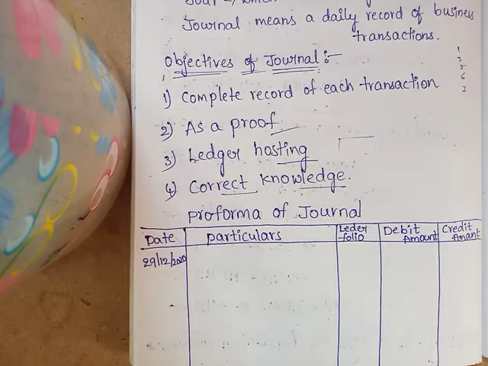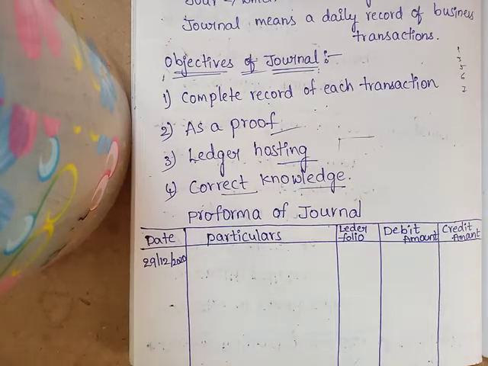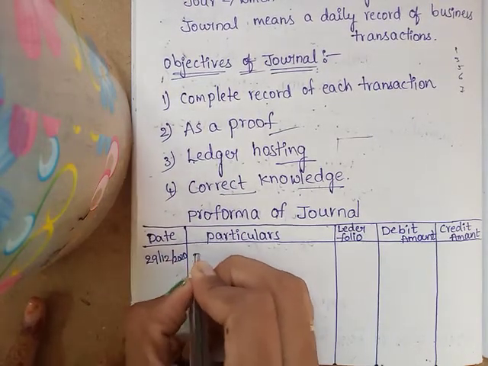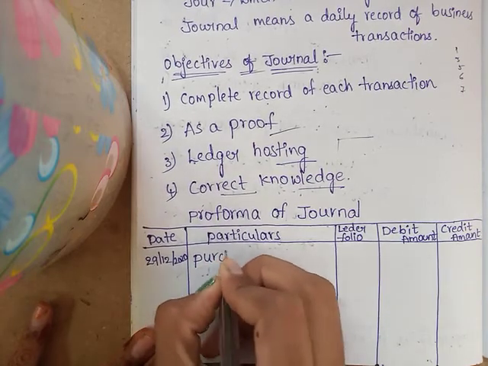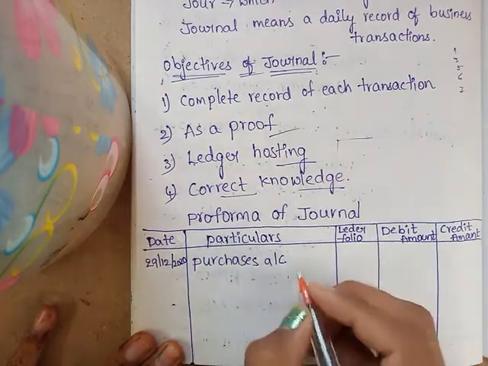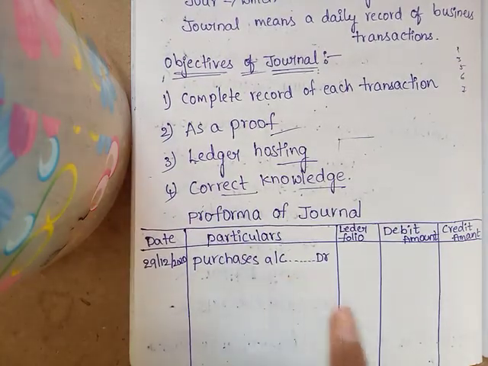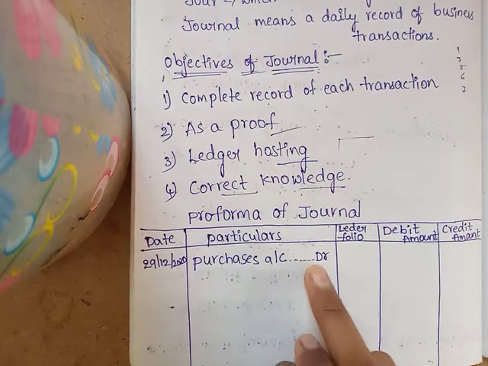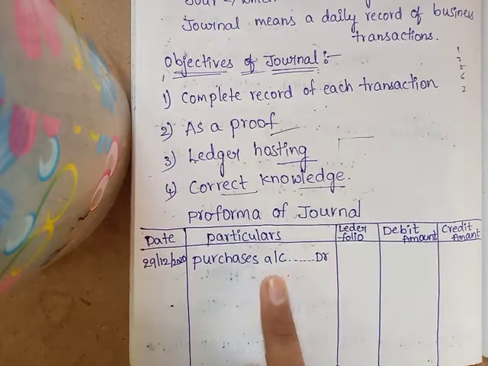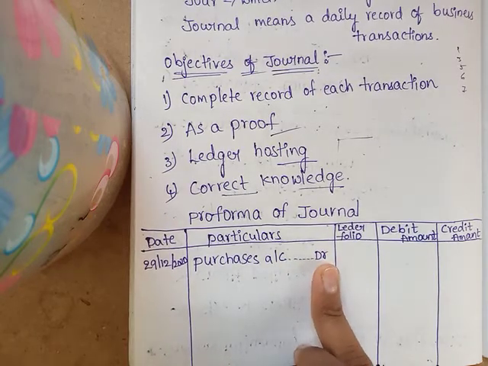So here two aspects will be there now: purchases and cash. See here, two lines will be there. On the first line, at the end, we have to write debit. So in this transaction, for the purchases account, at the end we must write debit. Every debit aspect is written in the first line with the word debit at the end of it.